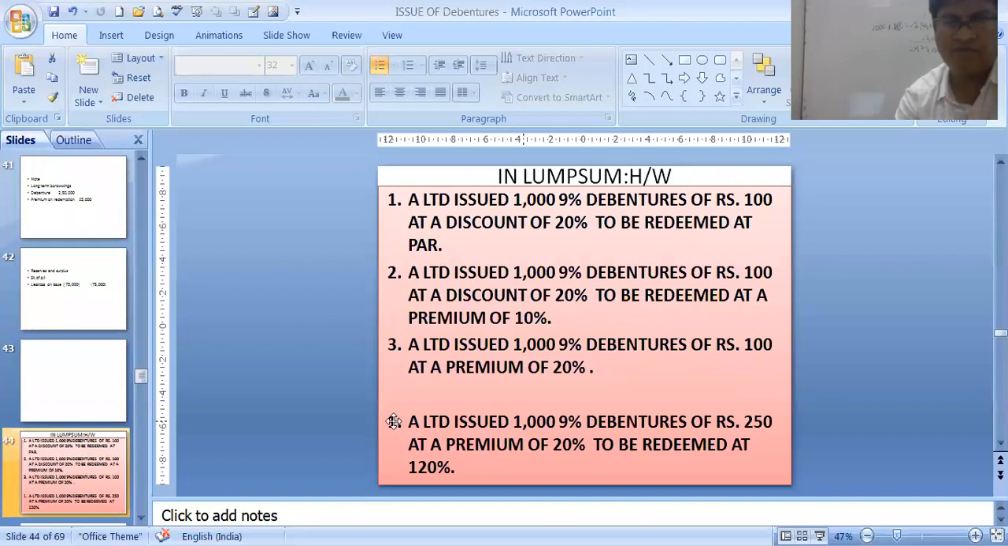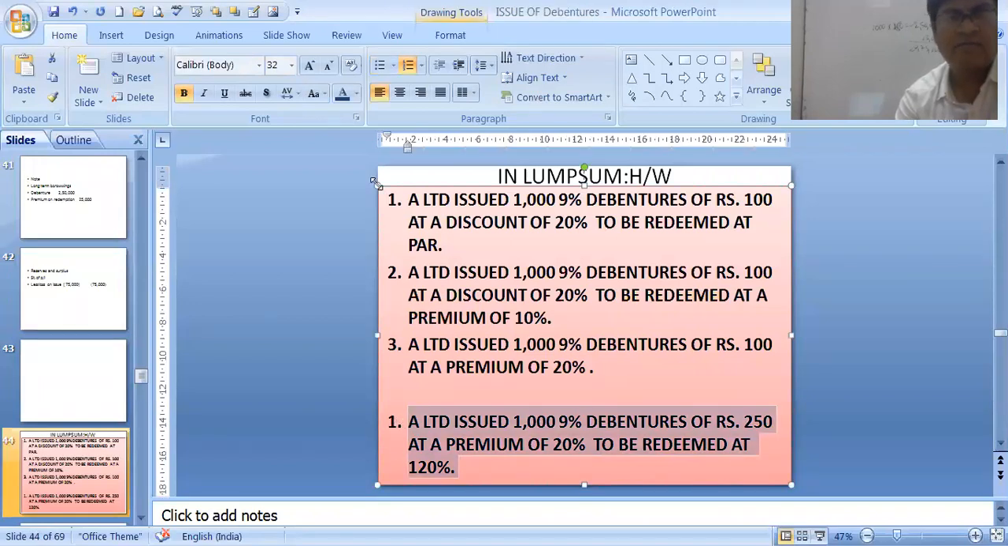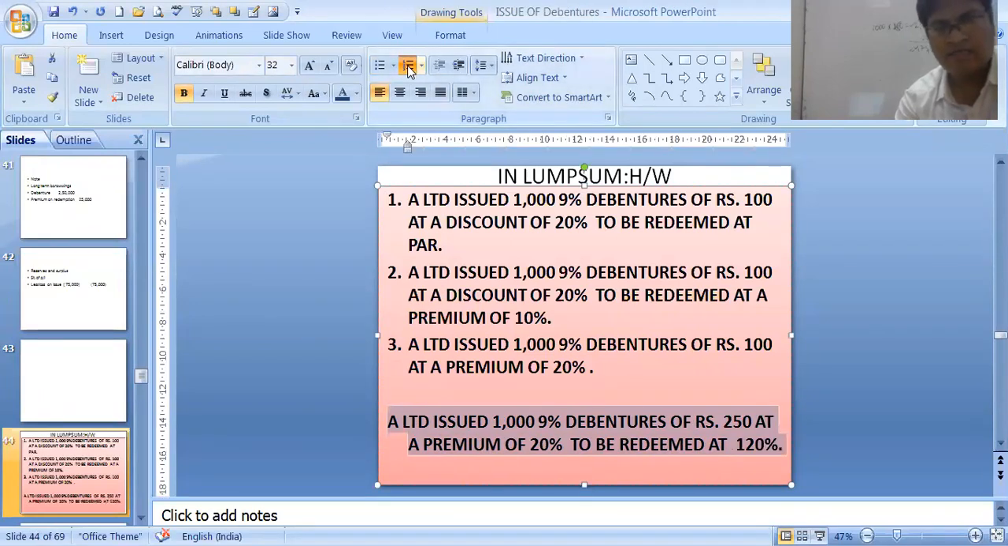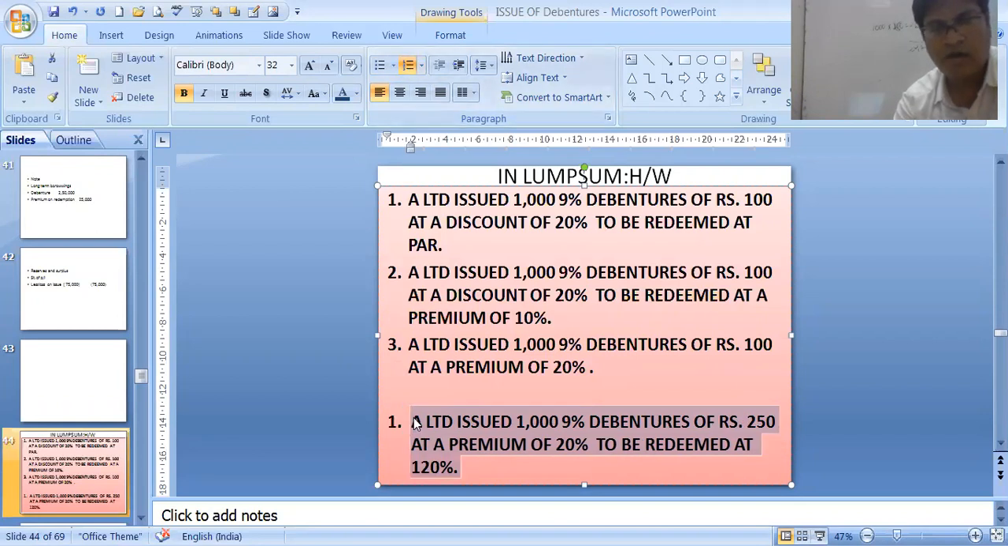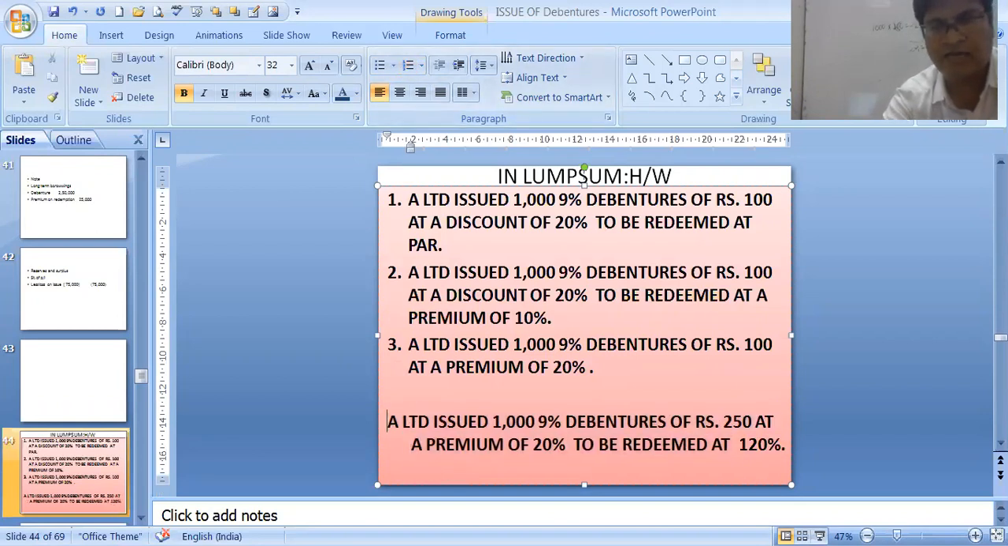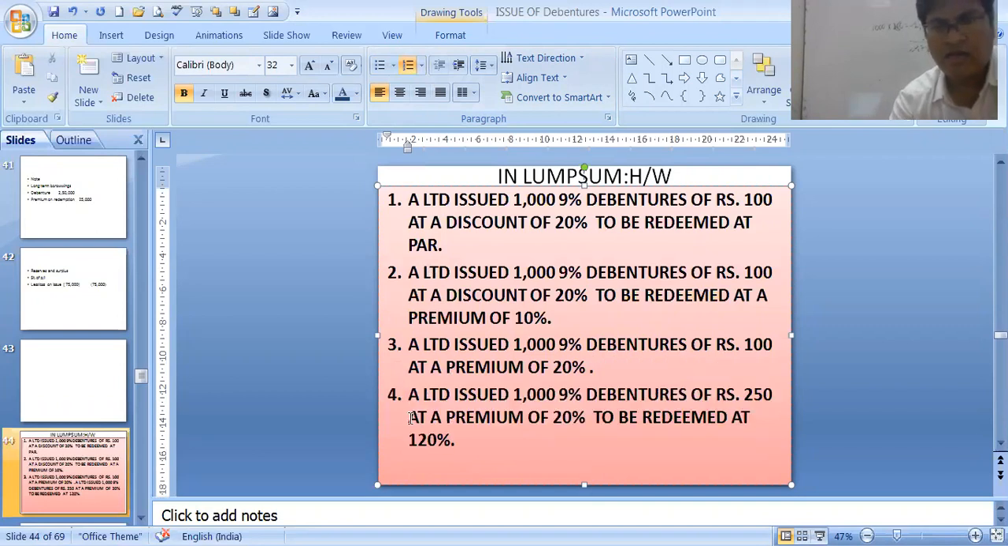And in case number 4, A Limited issued 9% debentures at 20% premium to be redeemed at 120%. See, the word premium is not mentioned here. Redeemed at 120% means 100% is the par value and 20% extra, which is the other way of saying redeemed at 20% premium. We can add one more sum.